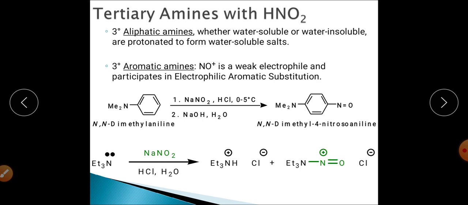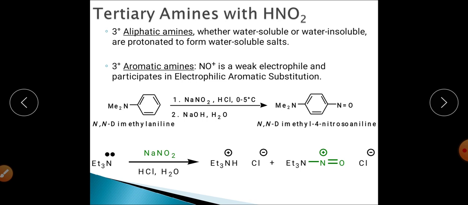When we are concerned with this aromatic electrophilic substitution reaction, the nitrogen group attached to the benzene ring has an electron pair and shows a plus R effect, and when a group has a plus R effect, it is ortho-para directing in nature.